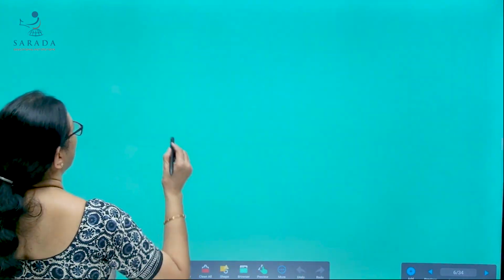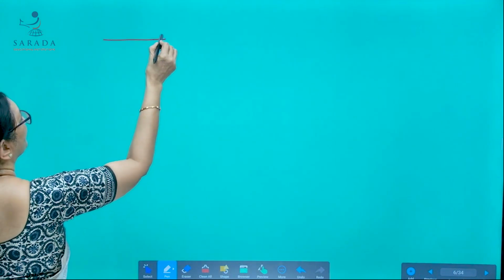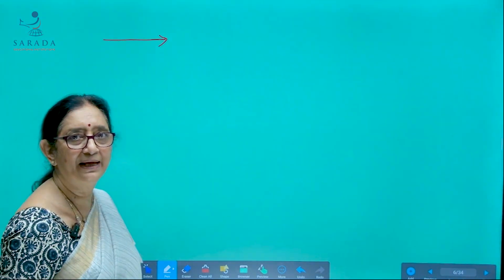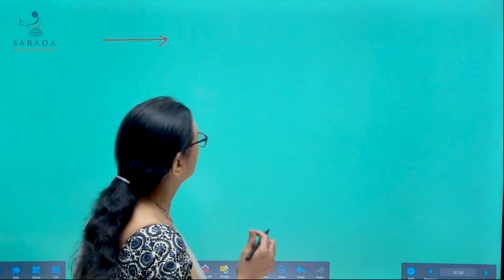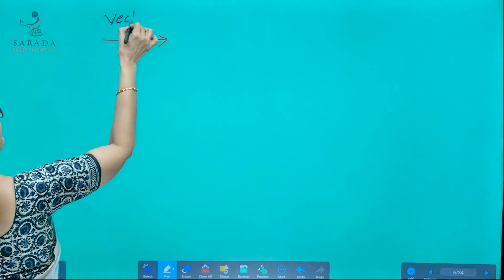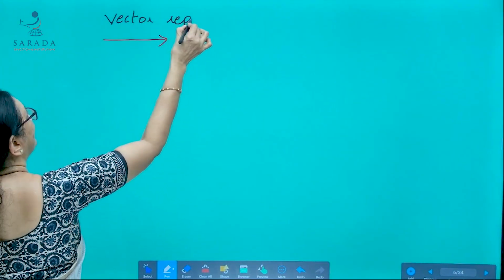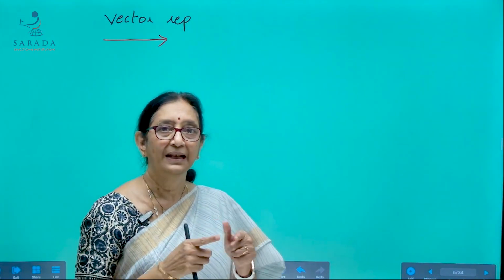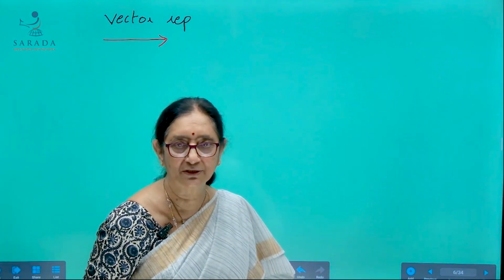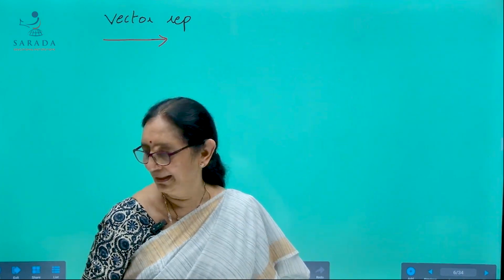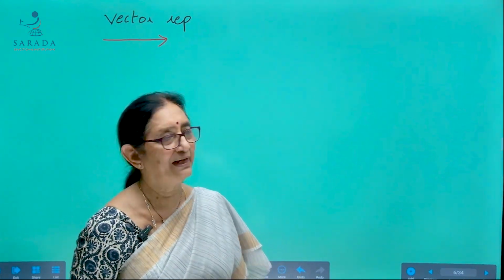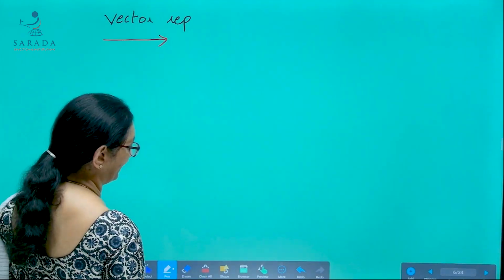Now a vector is represented by an arrow. The length of the arrow represents the magnitude, and the arrowhead indicates the direction. So this is what we call vector representation. That's about vector quantities.